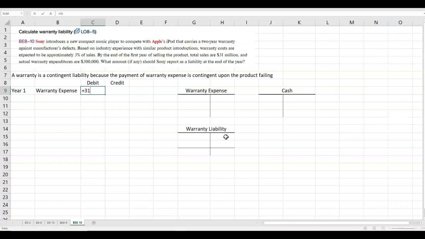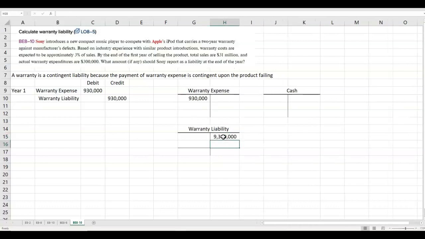So 31 million times 0.03 or $930,000. We're going to put that in a warranty liability account. $930,000. So let's post that. $930,000 posted to warranty expense, debit, and $930,000 posted to, oops, I knew I had an extra zero, posted to warranty liability, credit, which increases it.